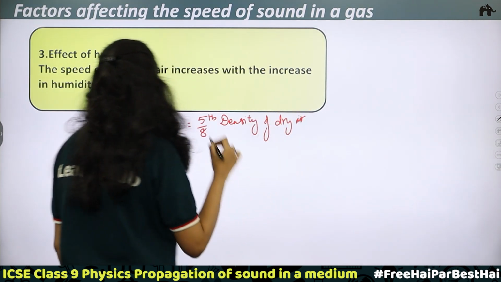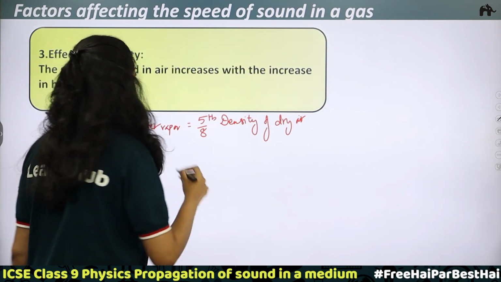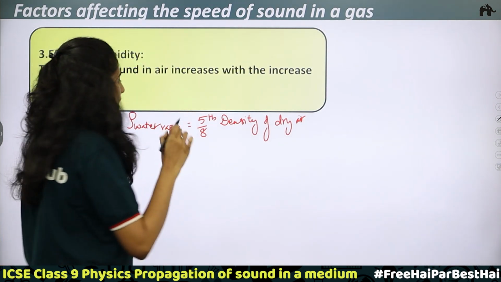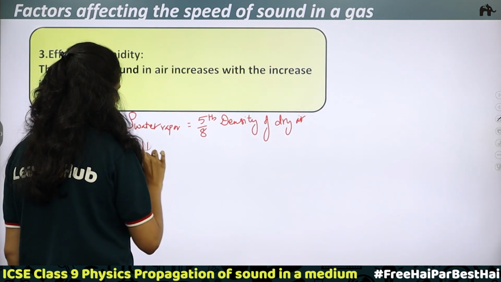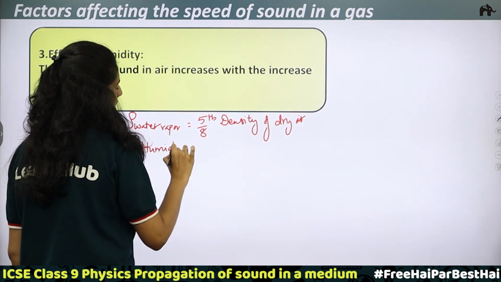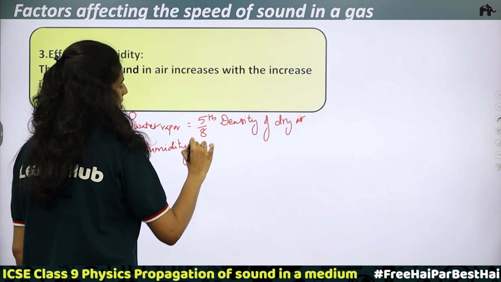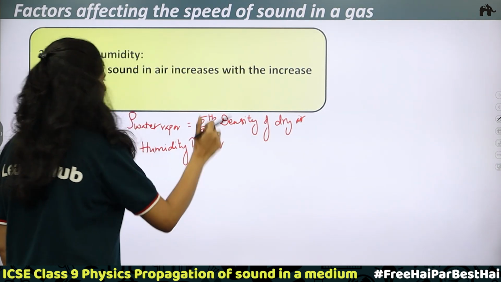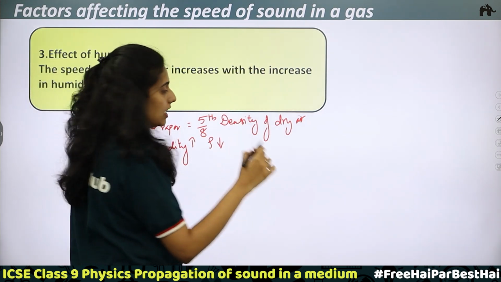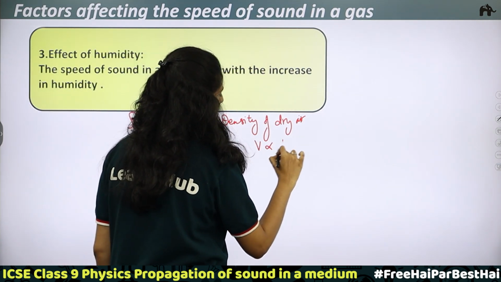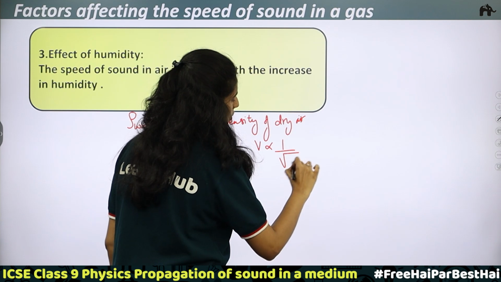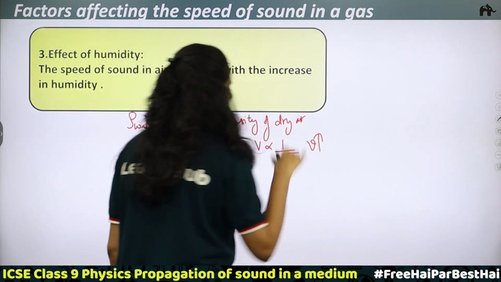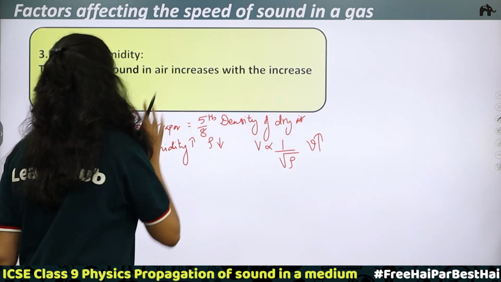So, when the humidity increases, that is, the moisture content in the air increases, the density is decreasing. So, what happens when density decreases? We know the relation V is inversely proportional to root of density. So, density decreasing means the speed of sound will increase. V would increase.